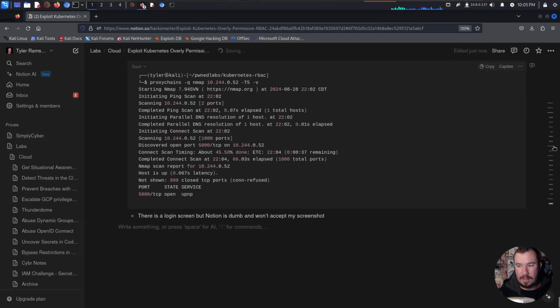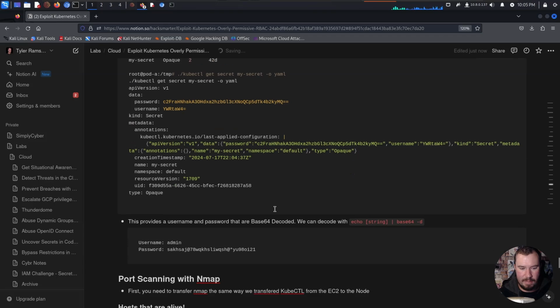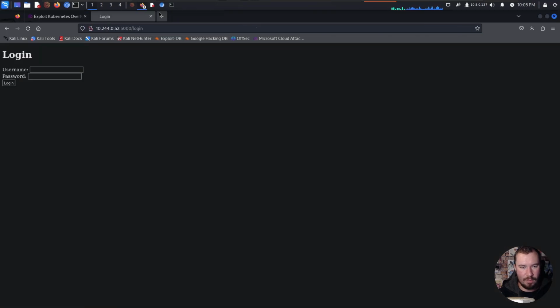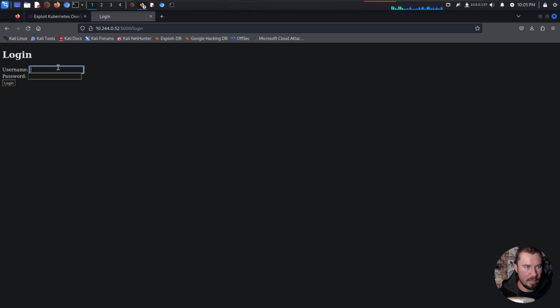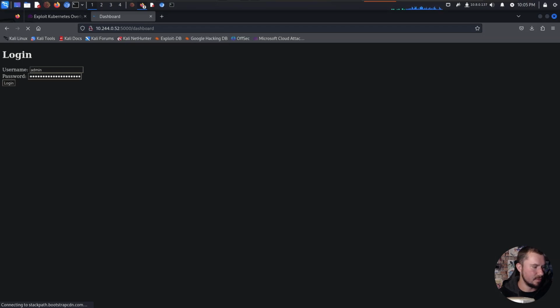But now, if we look back at our notes right here, we have covered so many things. If we go back to our enumerating secrets with nmap, remember we have this admin and password. And if we look over at Firefox here, we have a username and a password. So we might think, maybe those things go together. So let's go ahead and copy the password here. Go here, type in admin, password, login, don't save.